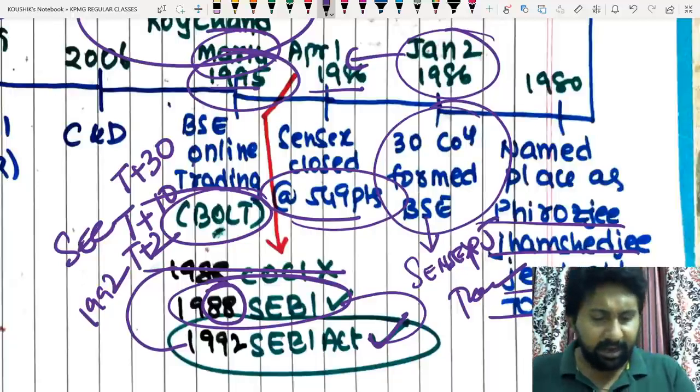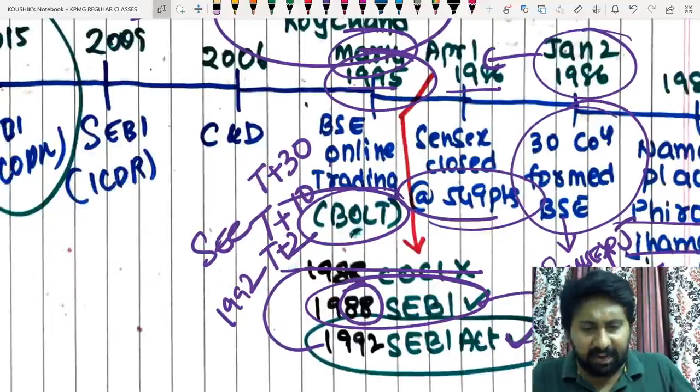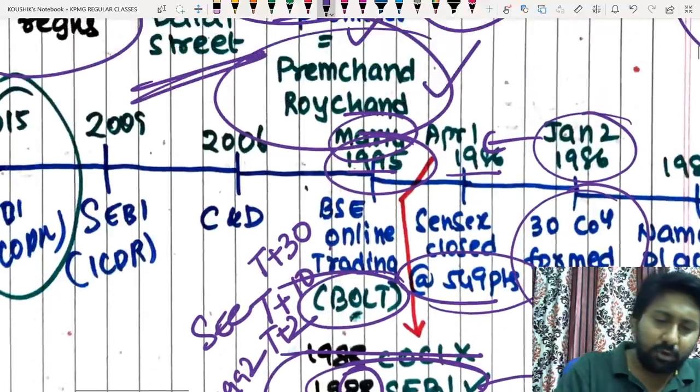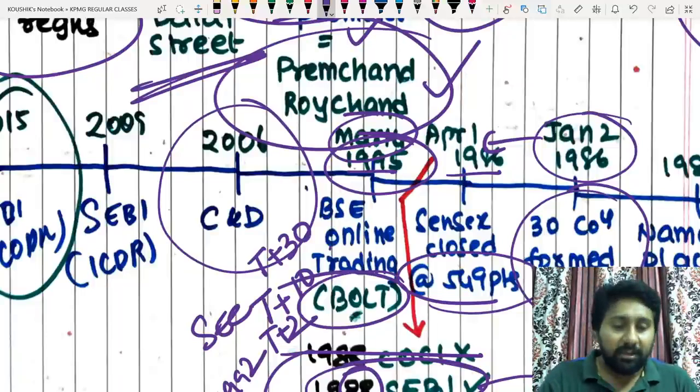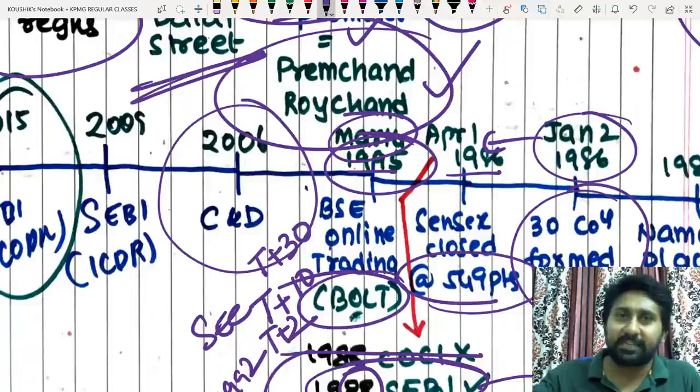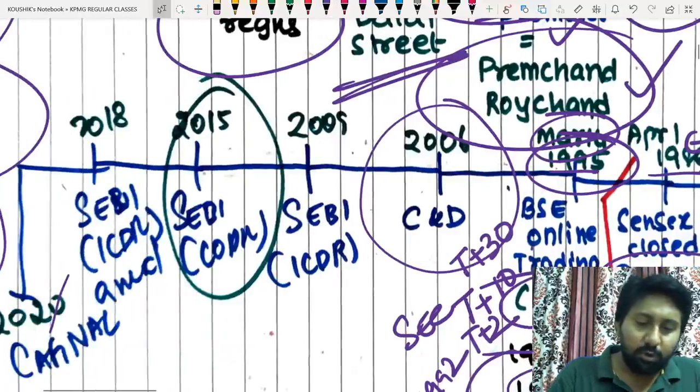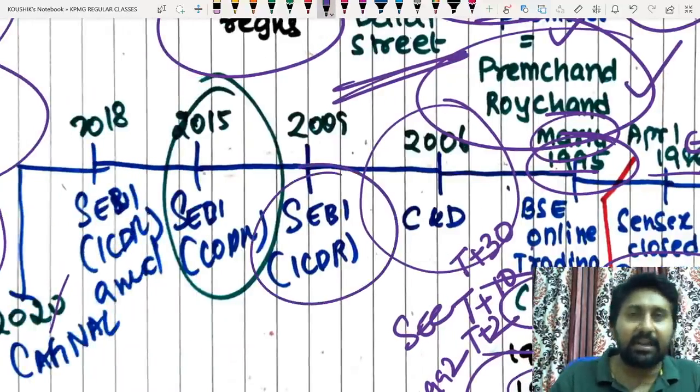So 1988, like that, 1995 BSE online trading portal started. 2006, corporatization and demutualization started in India. What is this corporatization and demutualization? We will see in the chapter called SCRA. Don't ask me now. 2009, SEBI ICDR guidelines started.